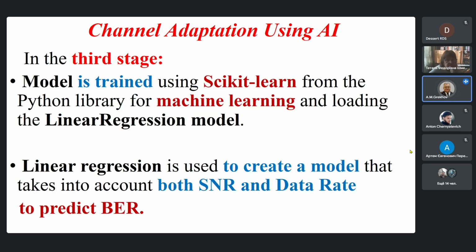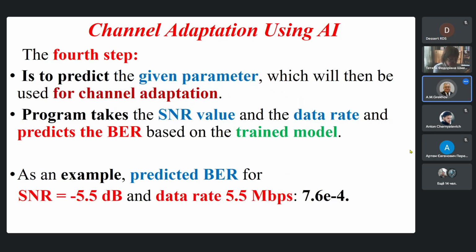In the third stage, the model is trained using a program from the Python library for machine learning, loading the linear regression model. Linear regression is used to create a model that takes into account both signal-to-noise ratio and data rate to predict bit error rate. The fourth step is to predict the given parameter, which will then be used for channel adaptation.